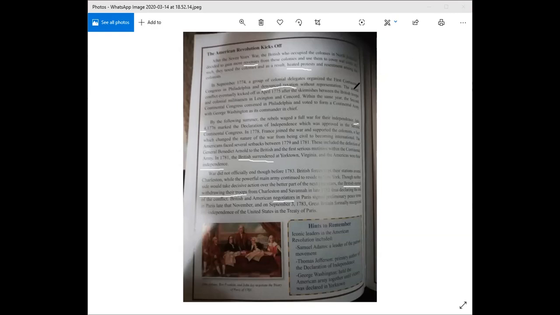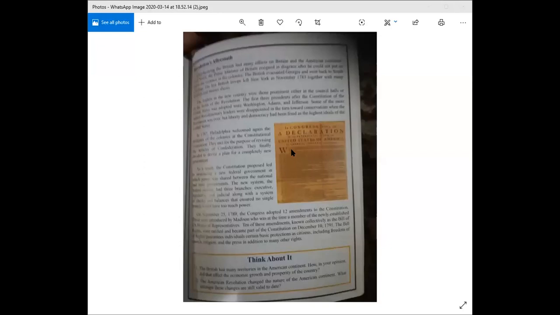Let's go. I'd like you now to turn to page 121, please, grade 9s. This is a bit of a bad copy, so please have your books open. So let's read through this.